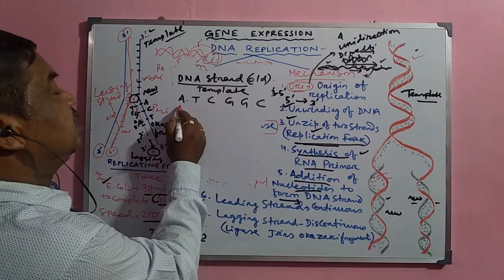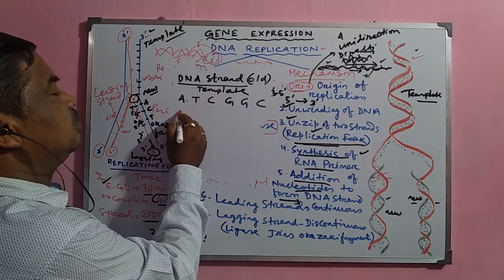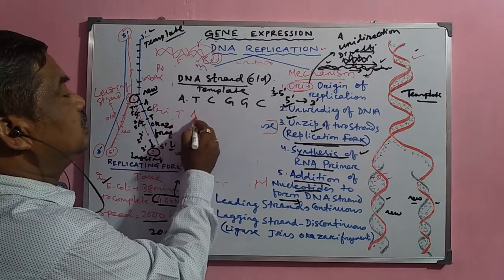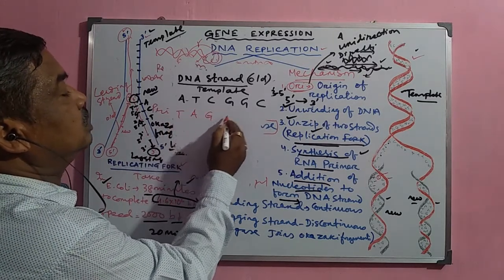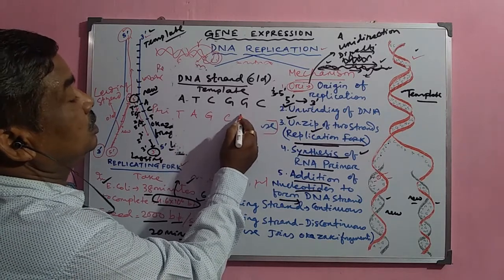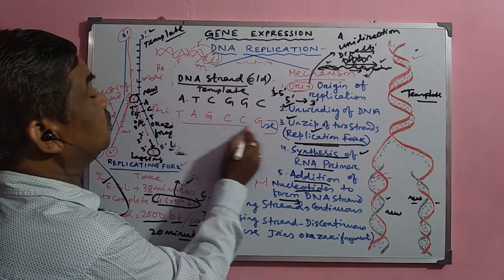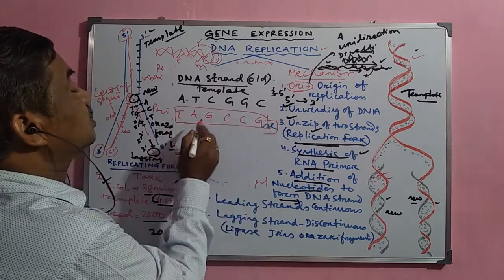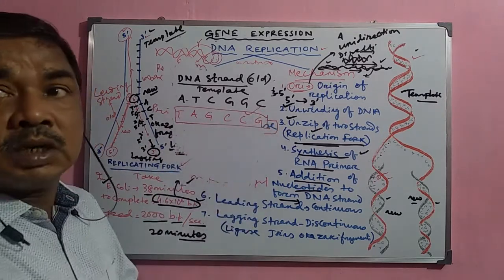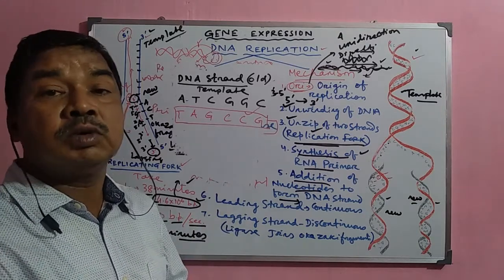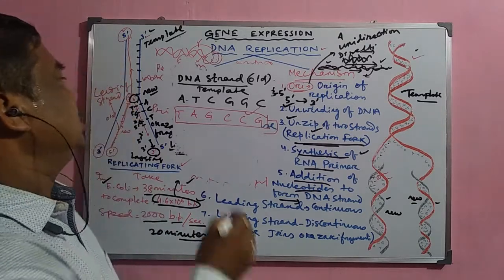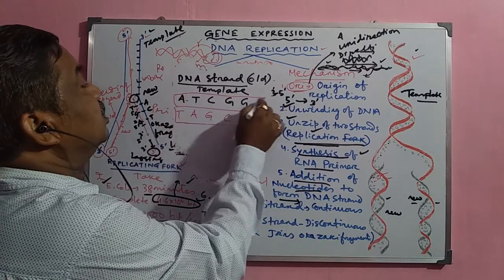So here A always forms the complementary base with T. T means A, C will be G, G will be C, and G will be C, and C will be G. So this is the sequence of the new strand of the DNA molecule which is synthesized during this replication process, and this acts as the template.